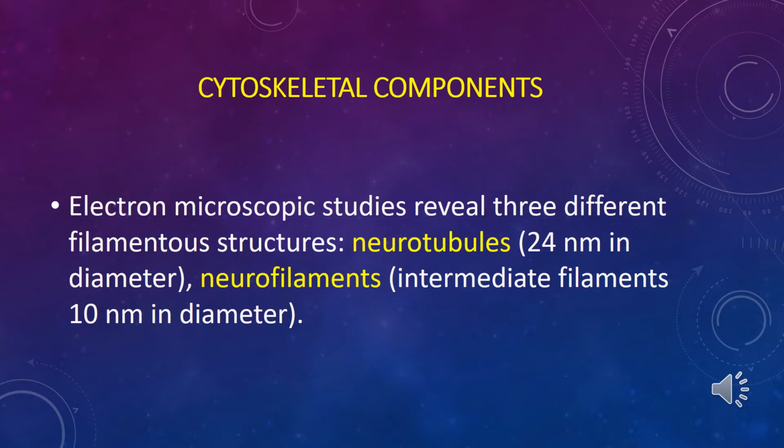The skeletal components are small: neurotubules are about 24 nanometers in diameter, neurofilaments 10 nanometers, and together they form neurofibrils. Neurofibrils take up salts of silver and become more visible after silver impregnation, which shows the position and location of neurofibrils in the cell body and processes.